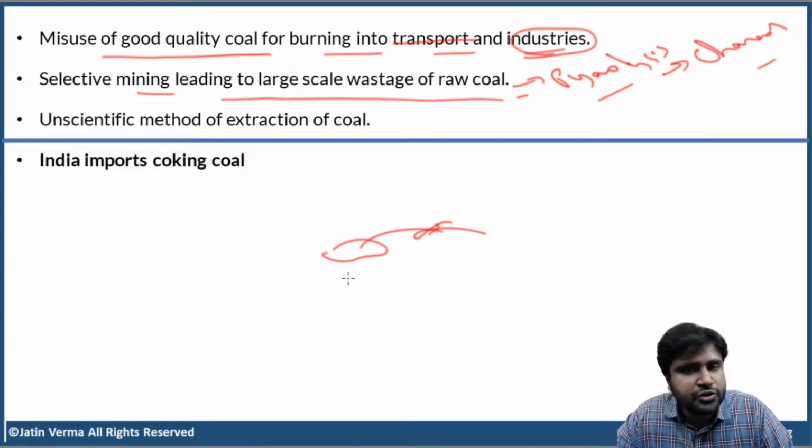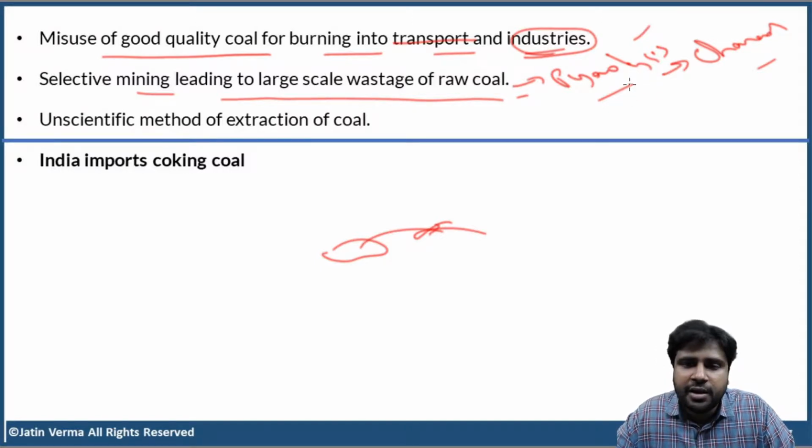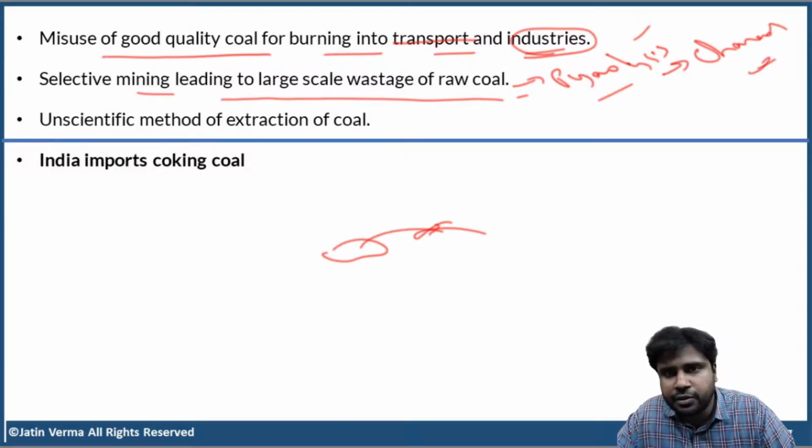Whatever is happening naturally inside the earth, the organic matter being subjected to pressure, heat, and all that, we are doing that artificially, and that is pyrolysis. We have discussed pyrolysis, right, in solid waste chapter. So if you convert this raw coal, which is not of good quality, into charcoal, then charcoal can be used as a source of energy, or charcoal can be placed inside the soil to increase the soil organic carbon content. Anything can be done, but they don't do that.